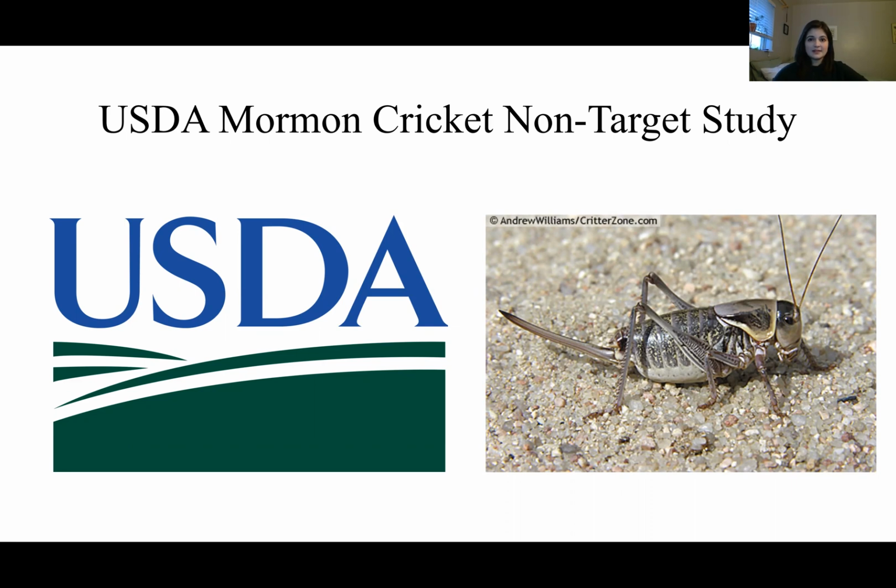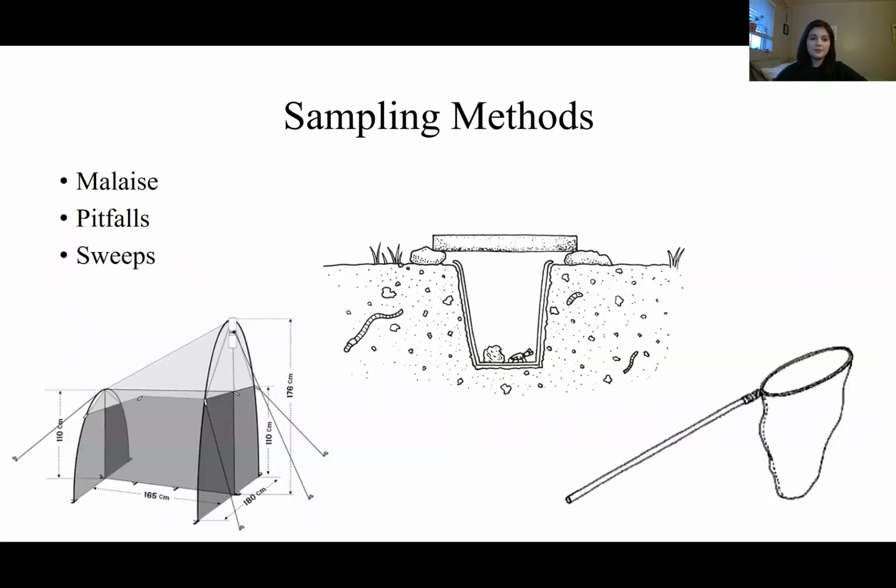In this study, there were 12 sites sampled 3 times a year from 2015 to 2017. To obtain these estimates on the non-target organisms, there were 3 sampling methods: malaise, pitfalls, and sweep nets. There was a 2-week-long sampling period for malaise traps and 4 traps at each site. Because the 2015 and 2016 data had been largely collected and processed before I began working on this project, I will be focusing on the results from the 2017 field season only. Retrieval of these traps and the sweep net sampling occurred on June 20th, July 4th, and July 18th of 2017.